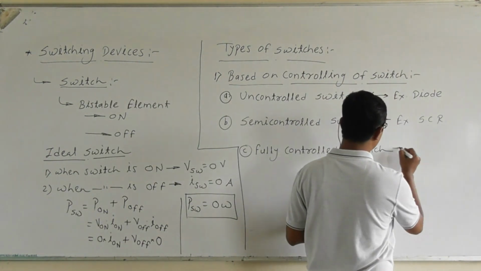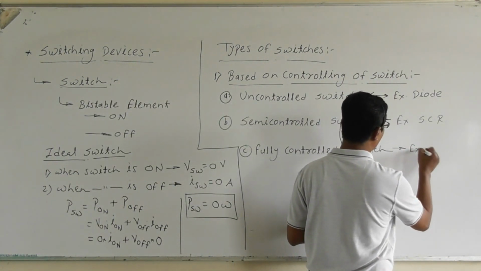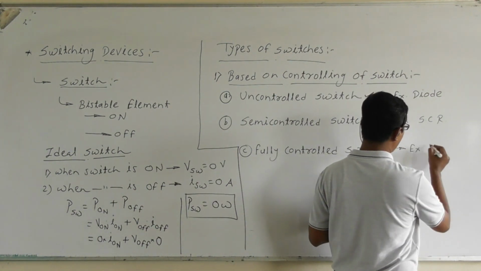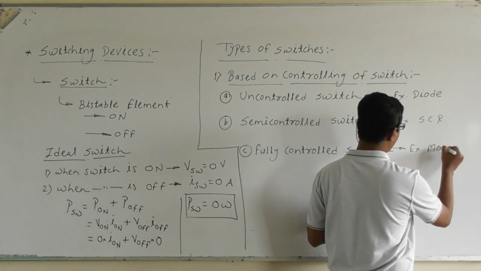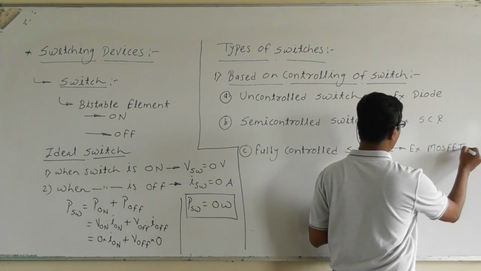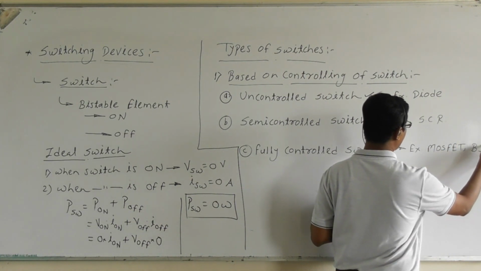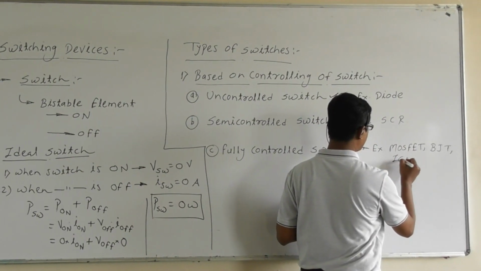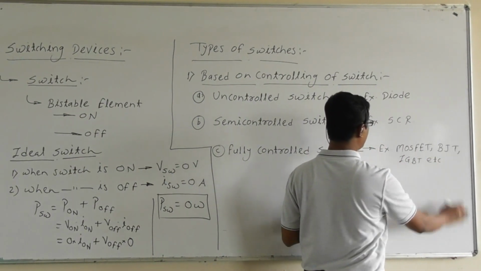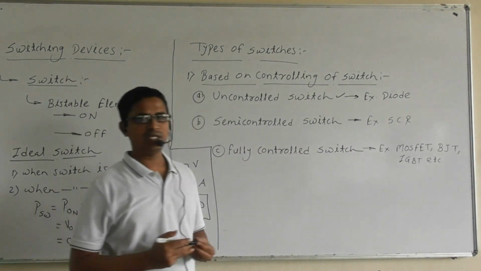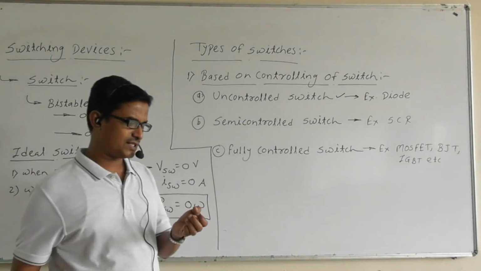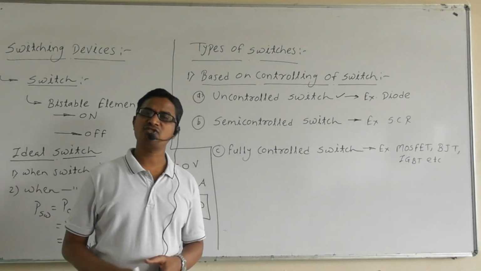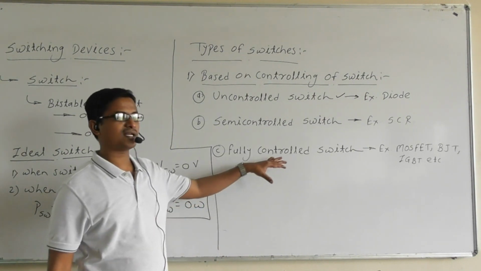We have a number of examples: MOSFET, BJT, IGBT, etc. These are examples of fully controlled switches, where the on state as well as the off state can be controlled by the external signal.